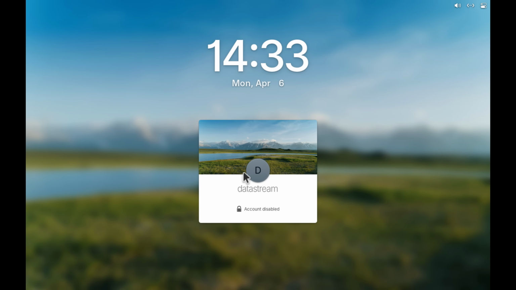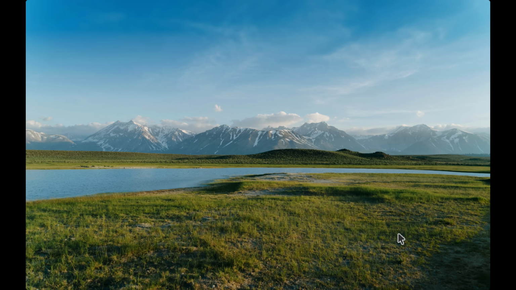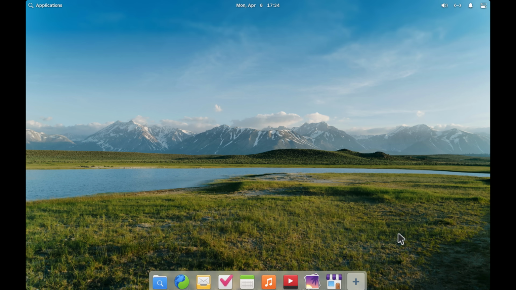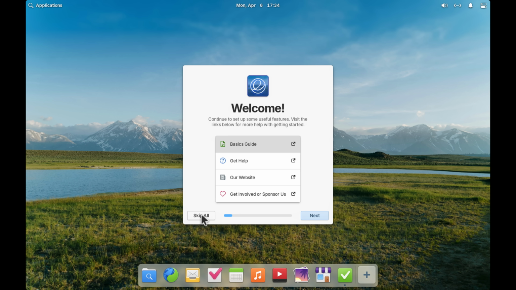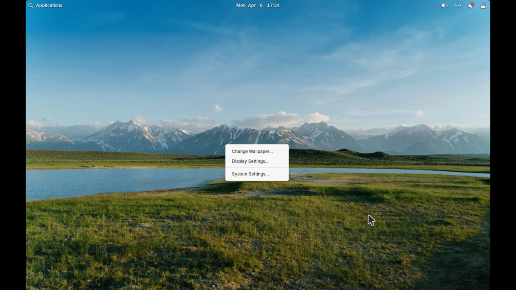This lock screen looks kinda interesting, actually. Let's type in my password. That is a super nice looking wallpaper, I will give it that. This operating system does really resemble macOS. When I open up the contextual menu, my dog disappears for some reason. See? What the hell is that?